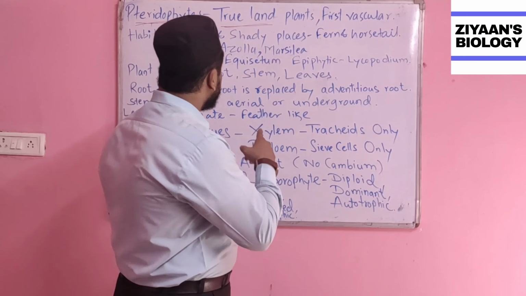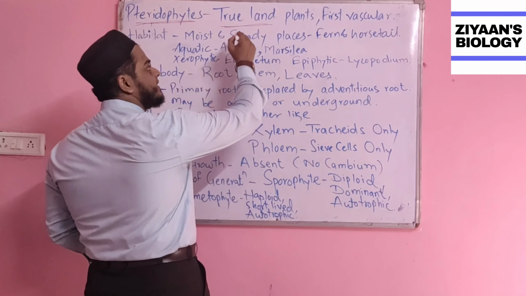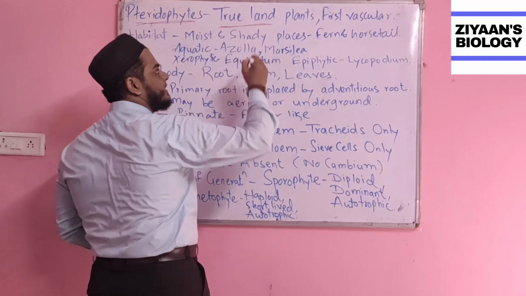But pteridophytes are also called the true land plants, which means they are the first terrestrial plants. Another important thing is that they are also called the first vascular plants. As we know, bryophytes don't have any xylem, not even phloem. But in the case of the pteridophyta, they do have xylem and they do have phloem.